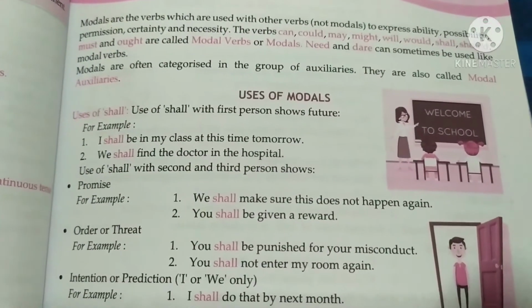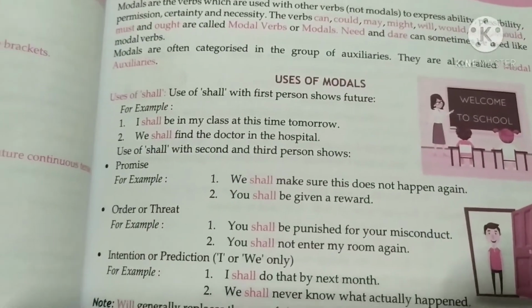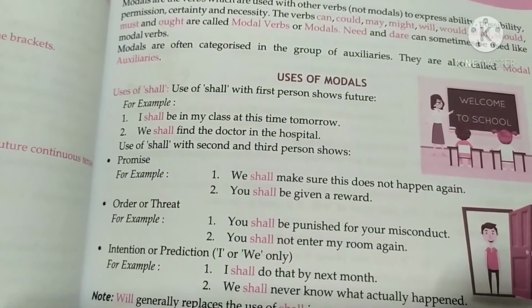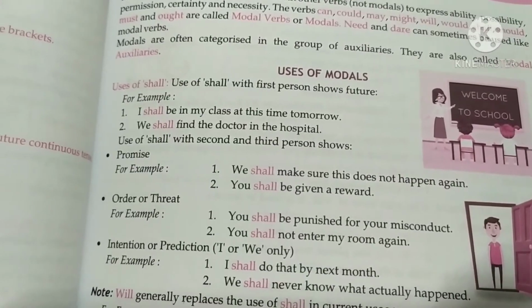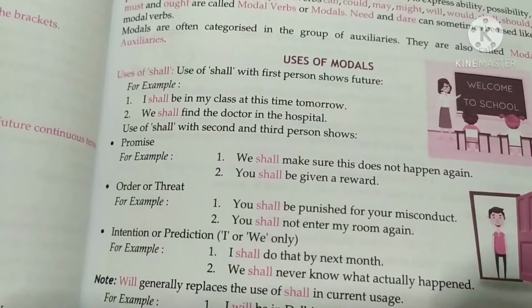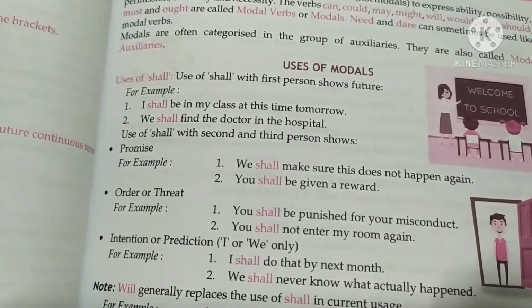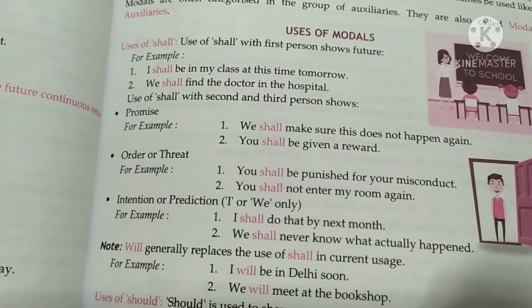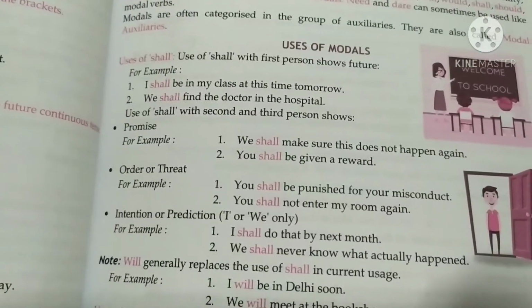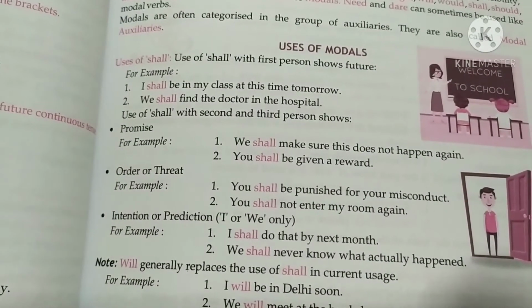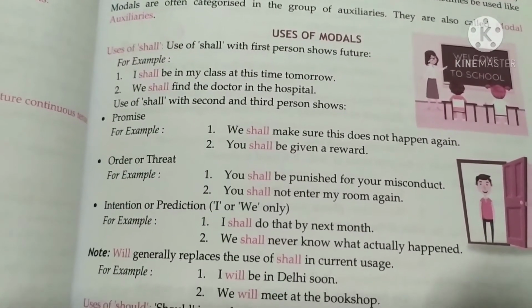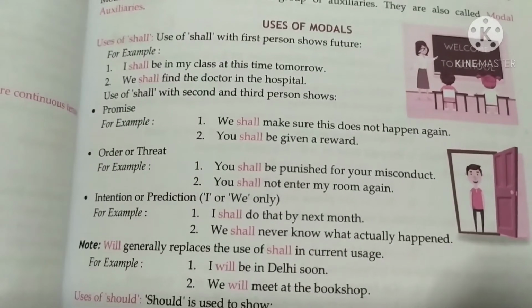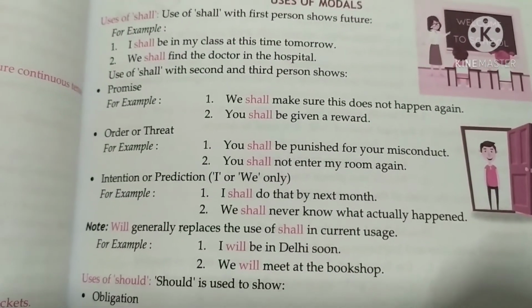Uses of modals. What is the use of modals? So, use of shall. Shall with the first person shows future, like I shall be in my class at this time tomorrow. We shall find the doctor in the hospital. And shall with the second and third person shows promise: we shall make sure this does not happen again.